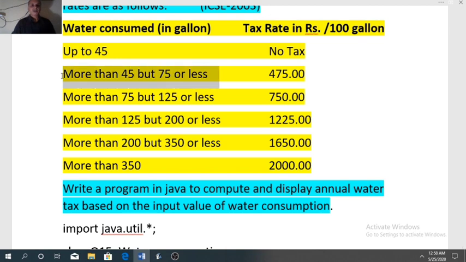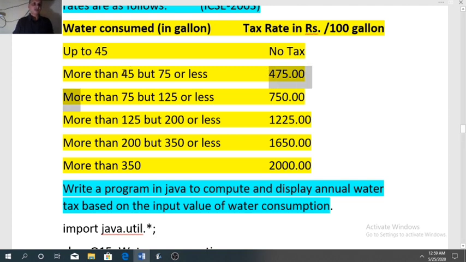More than 45 but 75 or less. It means it will cover 46 to 75. 75 is included, but 45 is not included. In that case, tax rate is given 475 rupees. But remember, this tax rate is applicable for per 100 gallon. So 475 rupees is for 100 gallons.